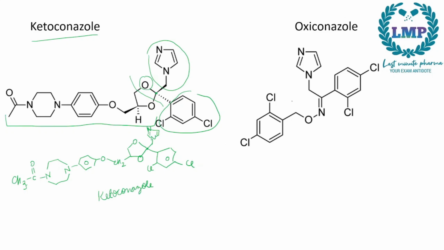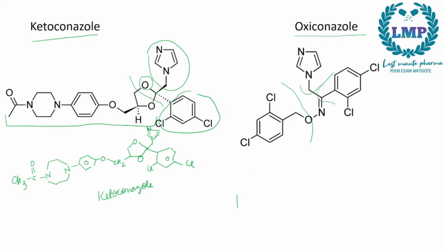Now when it comes to oxyconazole, so we have this as the common one, a benzene ring attached to it will have two substituents, that is two chlorines and one CH2 attached to an oxygen. Same way, another benzene ring with two chlorines attached to a carbon. This one common, and then an imidazole ring attached to a CH2. This also would be common. What is extra here is a nitrogen group which attaches all three.